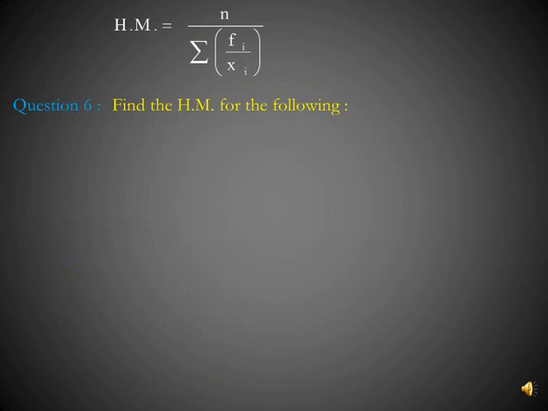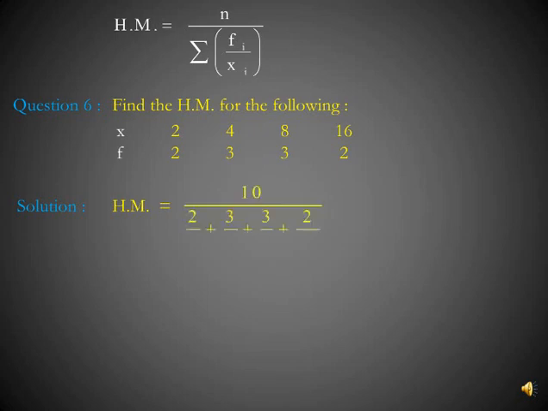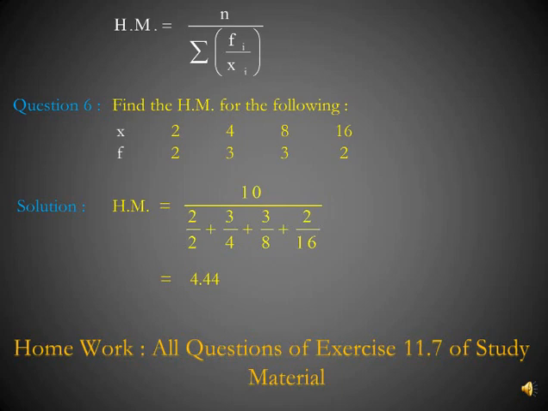Now let's do a question for this. Find the harmonic mean for the following. Here frequency distribution series is given, x and f are given. So HM will be 10 upon 2 by 2 plus 3 by 4 plus 3 by 8 plus 2 by 16, that is 4.44.